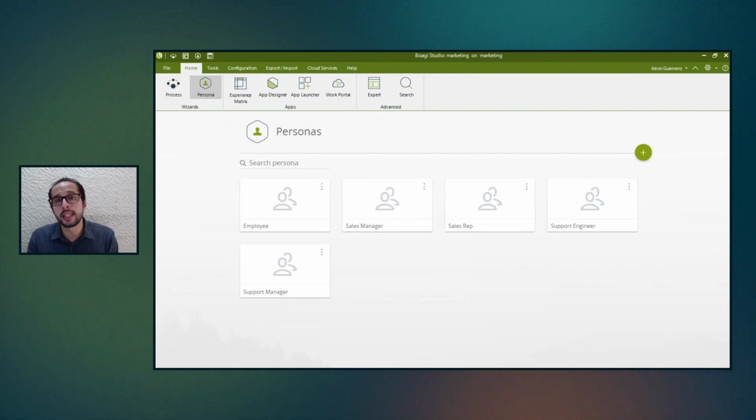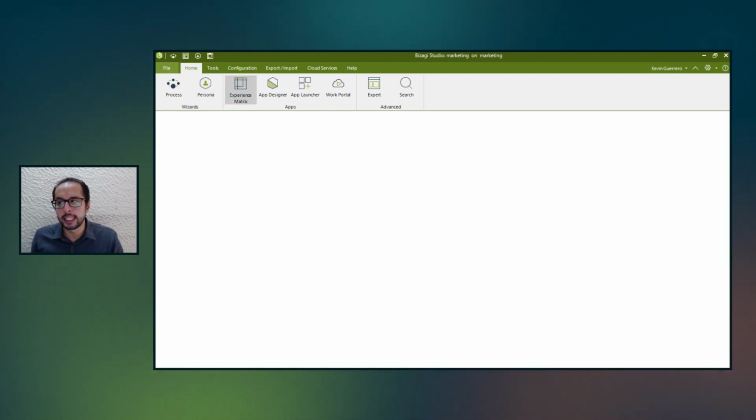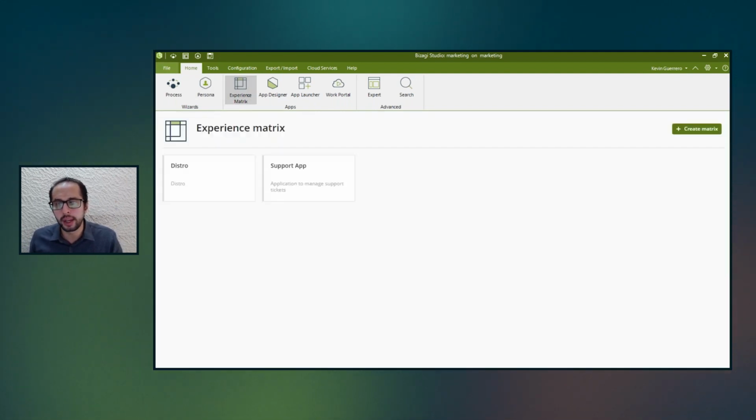And now within Bizagi Studio, we have a whole new section with all the elements and all the components from the Bizagi app capability. So we have first the experience matrix. That is the one that we can have here. Something really important is that you can create as many experience matrices as required. There is no limit for that. You can create as many applications as you want to have.